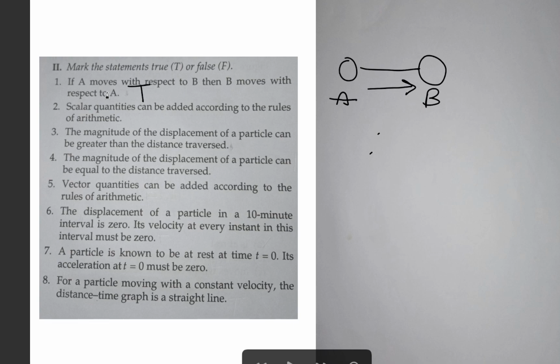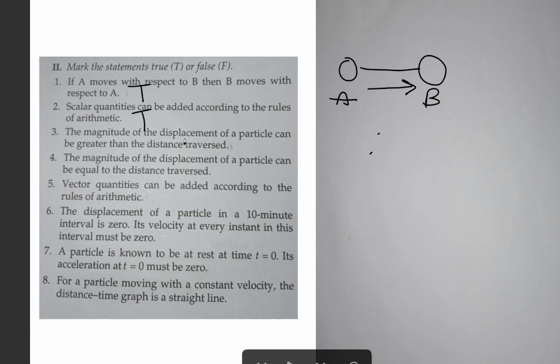Because motion is a relative quantity. Scalar quantities can be added according to the rule of arithmetic. Arithmetic addition means simple addition, like in math, whatever addition we used to do. The addition is known as arithmetic. For a scalar quantity, because there is no direction term, we can add the quantities by arithmetic addition. Yes, true. For vector quantities, we should follow the vector rules, in which we should be very careful about the direction also.